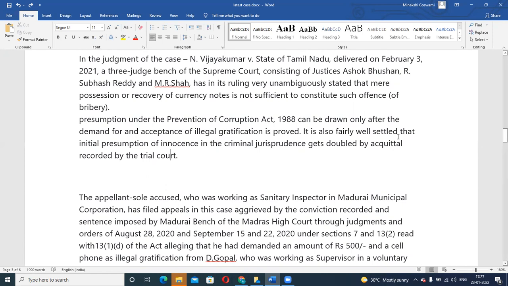It is also fairly well settled that the initial presumption of innocence in criminal jurisprudence gets doubled by the acquittal recorded by the trial court. So what is the initial presumption of innocence? Anyone?